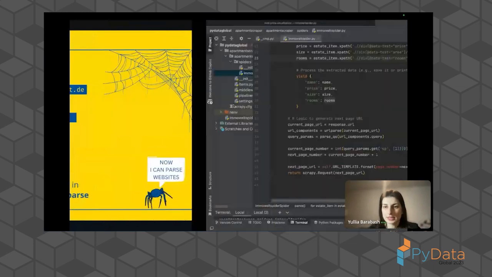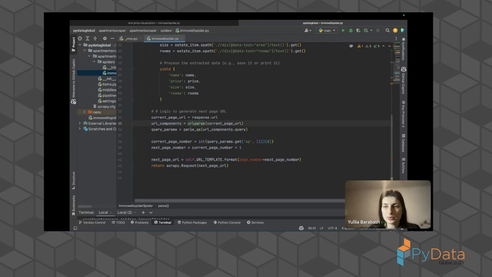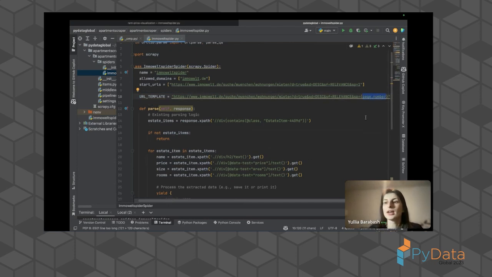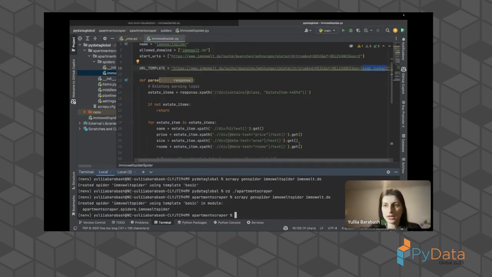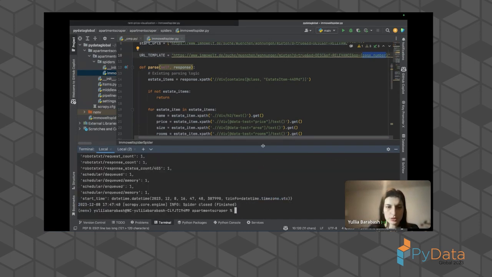And here we need to implement this. So we get the current URL, we extract the number, and increment the number. We already have our URL template, and here we just increment our page number, and we do our execution. And when we do our execution, we will save it to JSON. So let's do this. One of these commands should have this. So let's start execution of our spider.